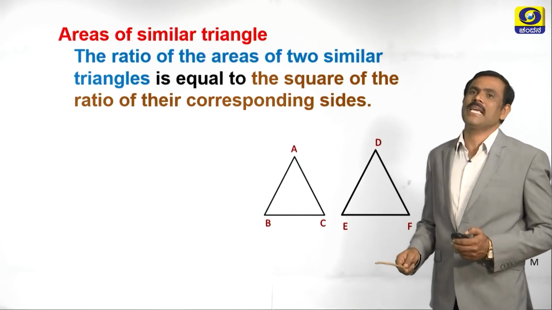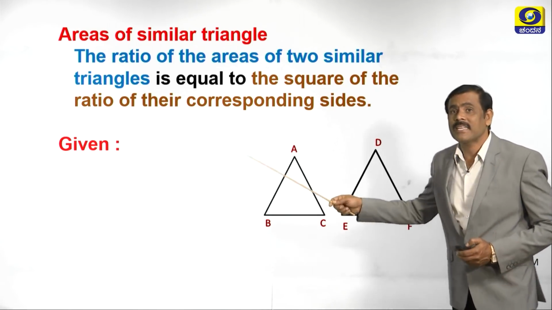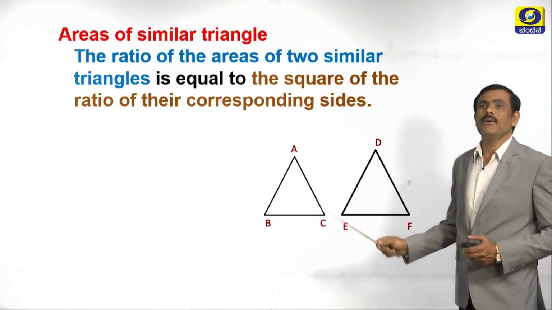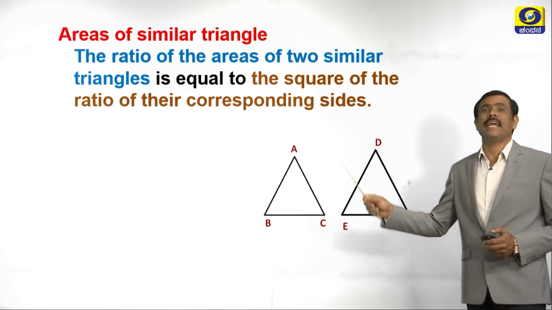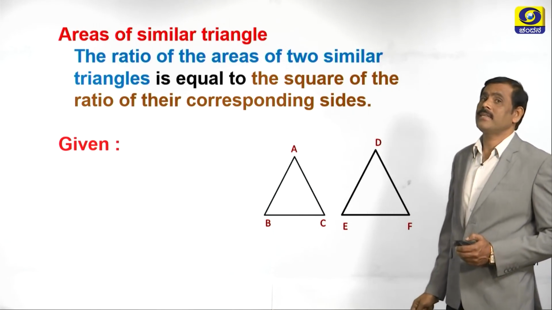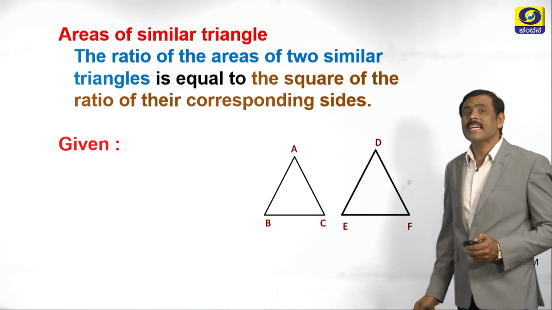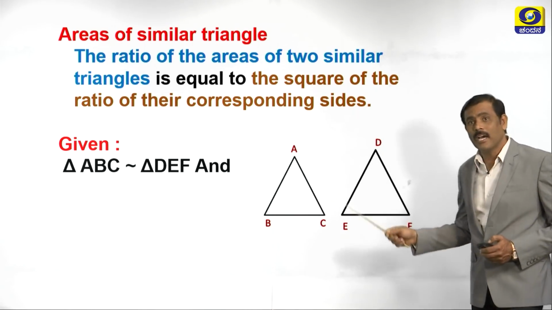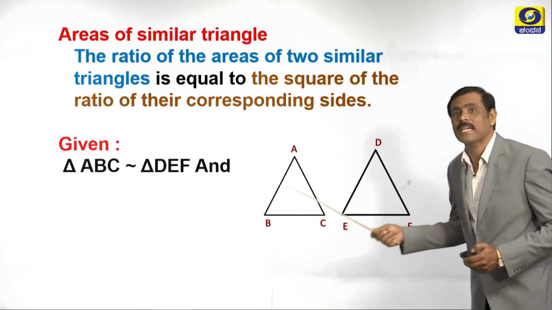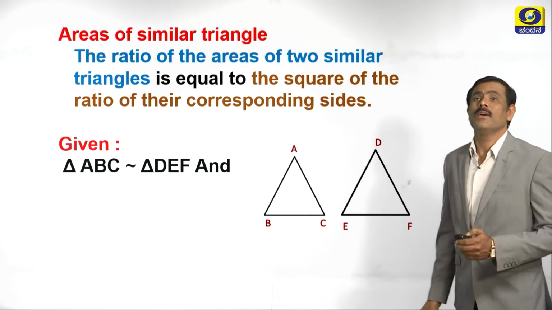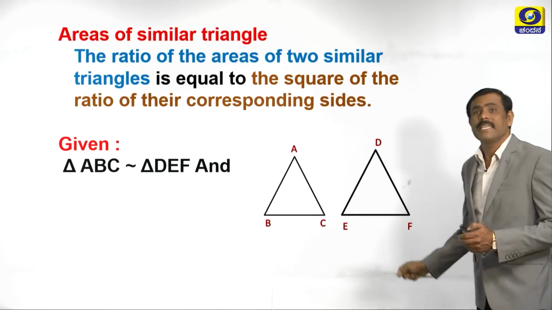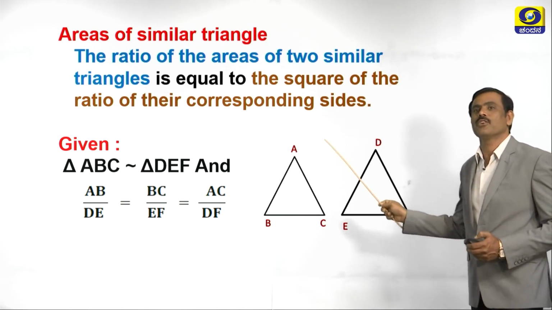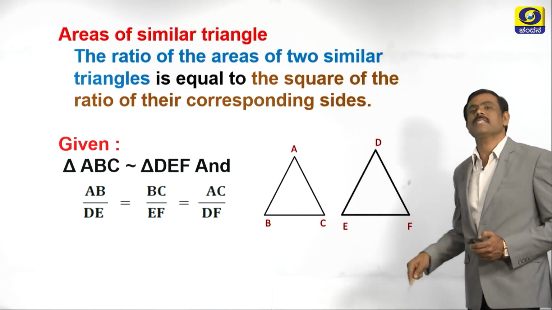The next step is given. What is given? In triangle ABC and triangle DEF, it is given they are similar. Now, looking into the diagrams, let us write the given. What is given here? Triangle ABC is similar to triangle DEF, and also even we can write ratio of their corresponding sides are equal. Which are the ratio of their corresponding sides? AB by DE is equal to BC by EF is equal to AC by DF. Then what is the next step?